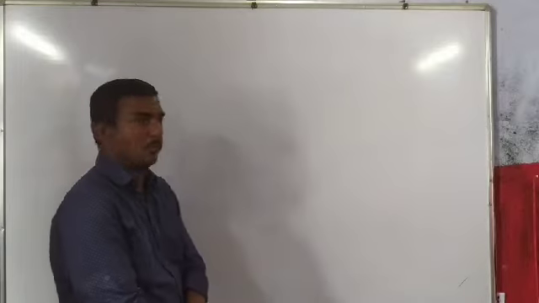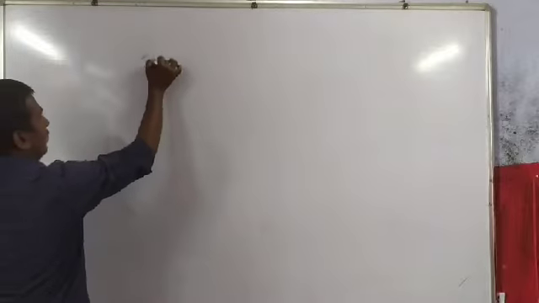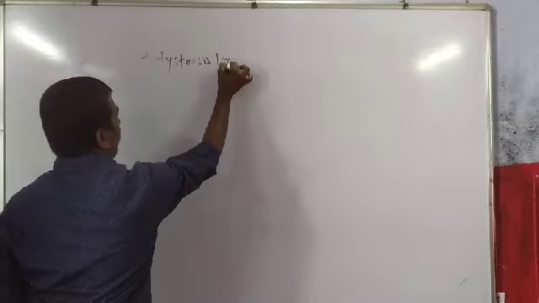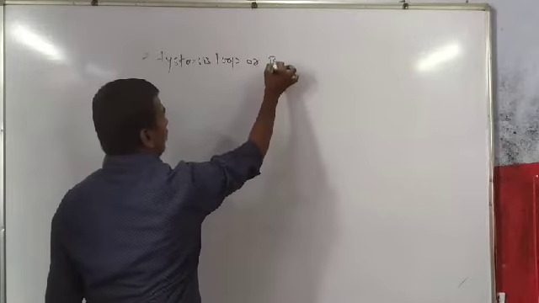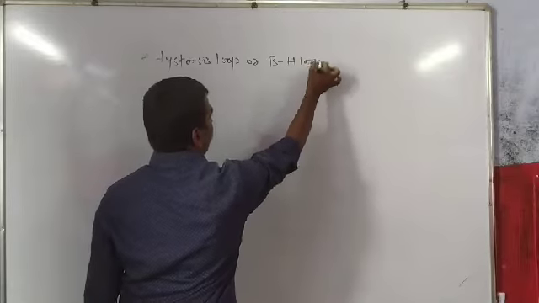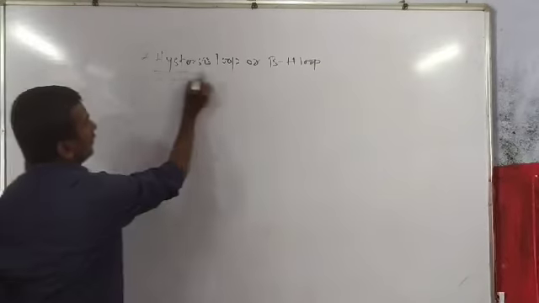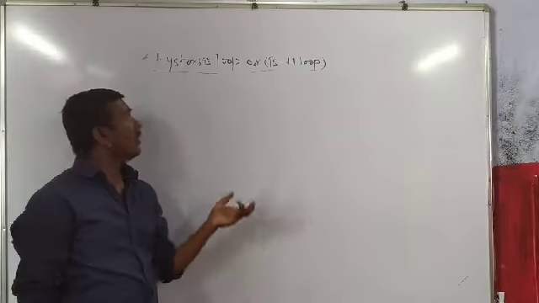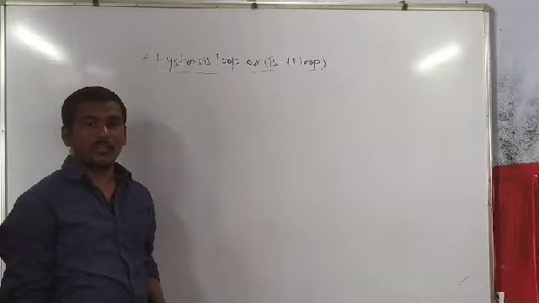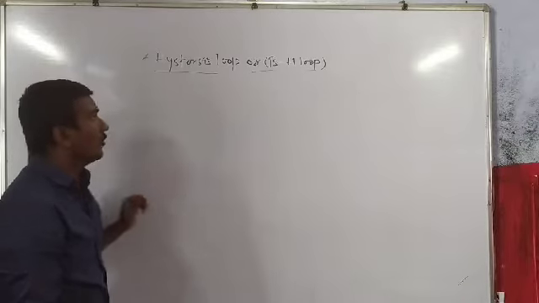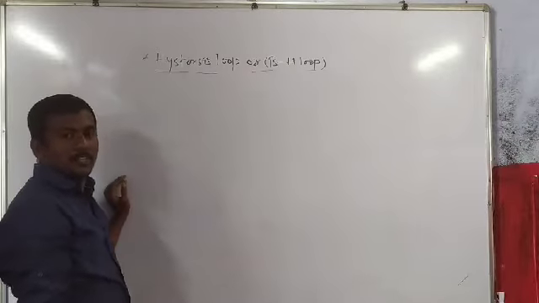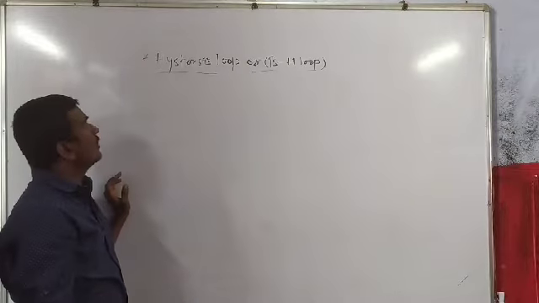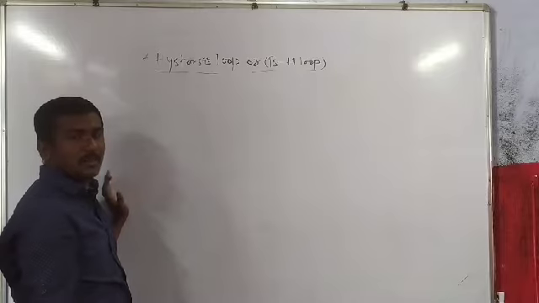Today we are going to discuss the special property of ferromagnetic substances, that is the hysteresis loop, also called the BH loop. You know the magnetism property of ferromagnetic materials: there is a permanent dipole moment in them. So it gives some experimental behavior.